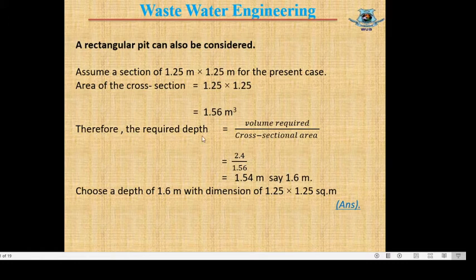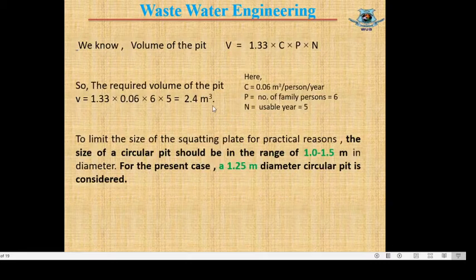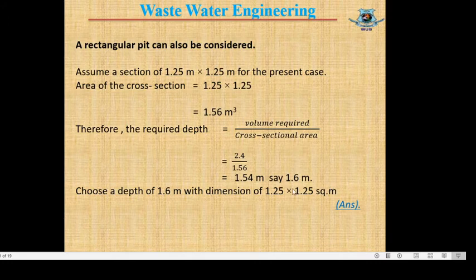Therefore the required depth equals the volume required divided by the cross sectional area. The volume was calculated in the previous slide, that was 2.4 meter cube, and the cross sectional area A equals 1.56 meter square. So the depth of pit stands at 1.54 meter, say 1.6 meter.